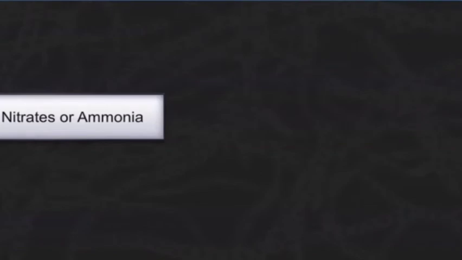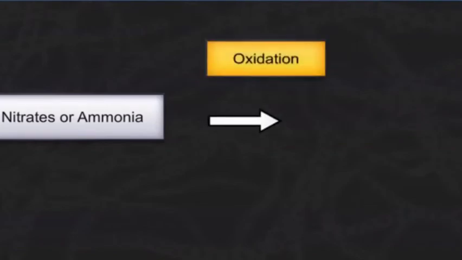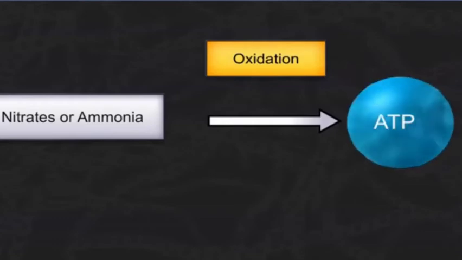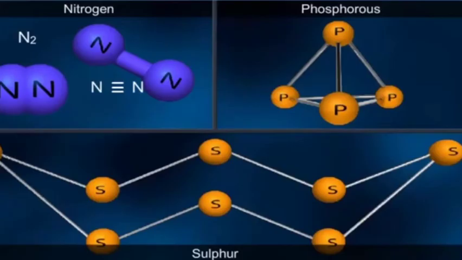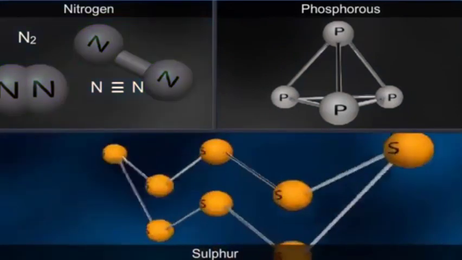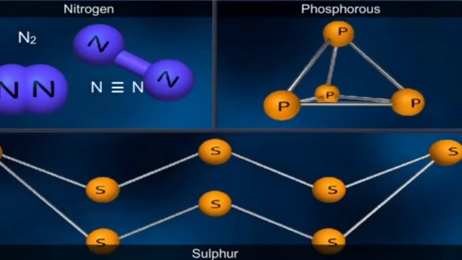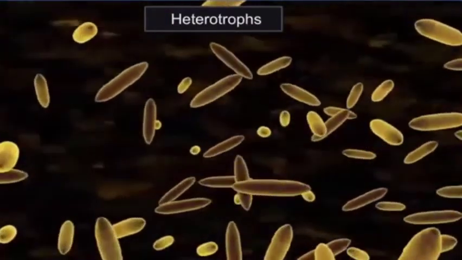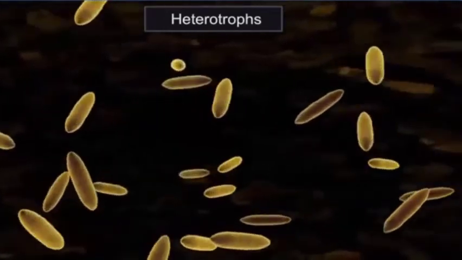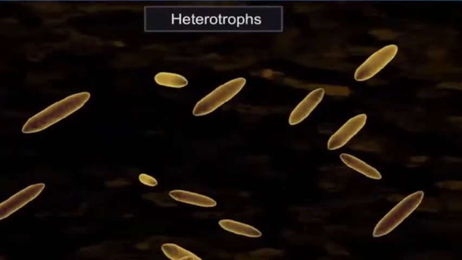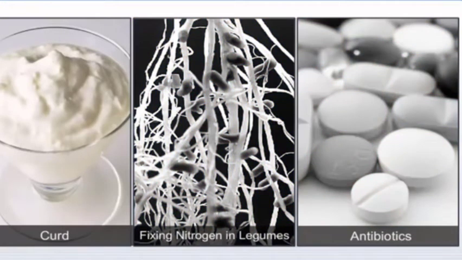The chemosynthetic autotrophs oxidize various inorganic substrates like nitrates and ammonia and use the energy released in the production of ATP. They help in recycling nutrients like nitrogen, sulfur, and phosphorus. On the other hand, heterotrophic bacteria are decomposers. They help us in making curd, fix nitrogen in legumes, and produce antibiotics.